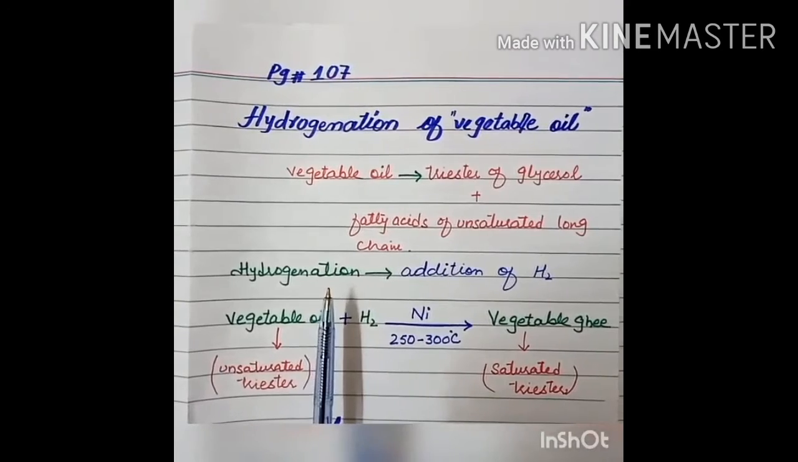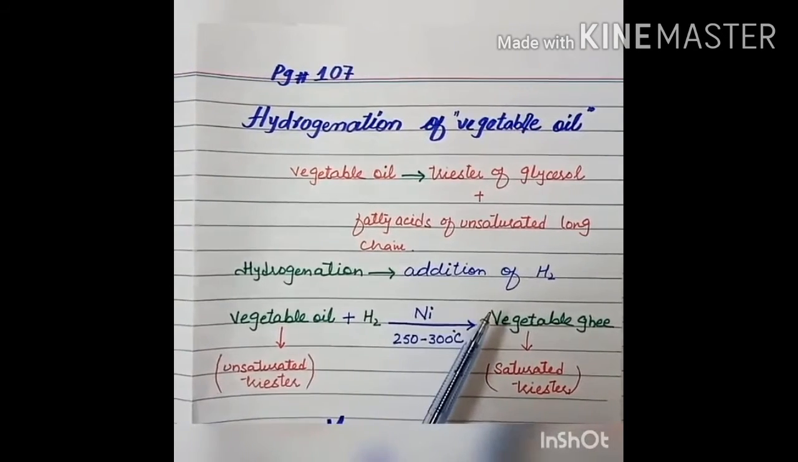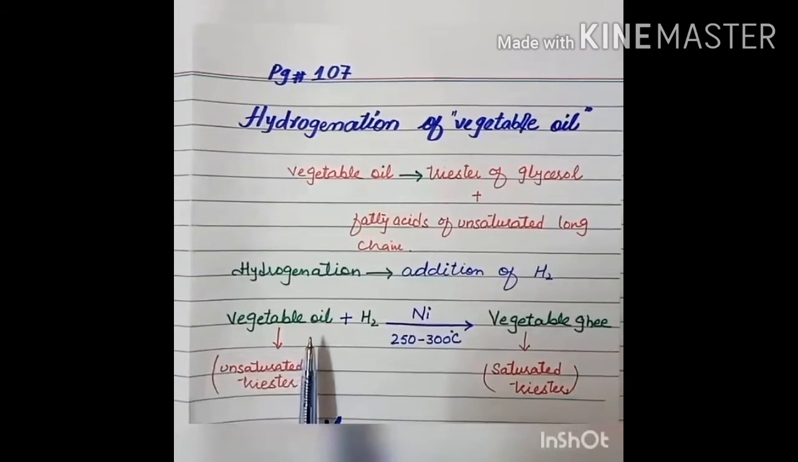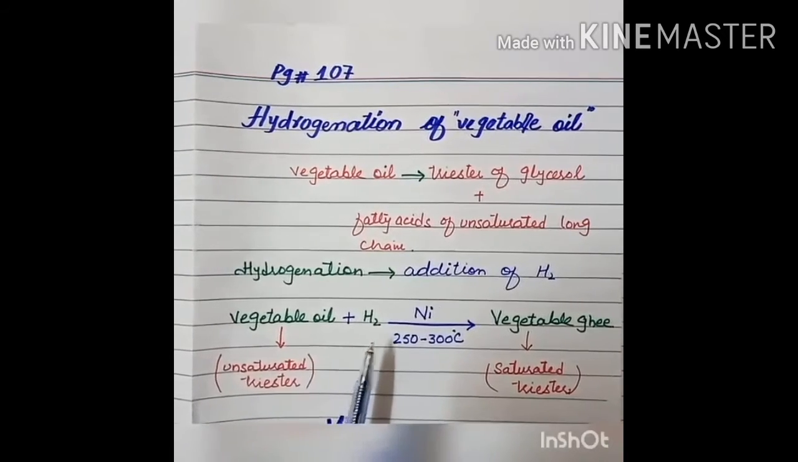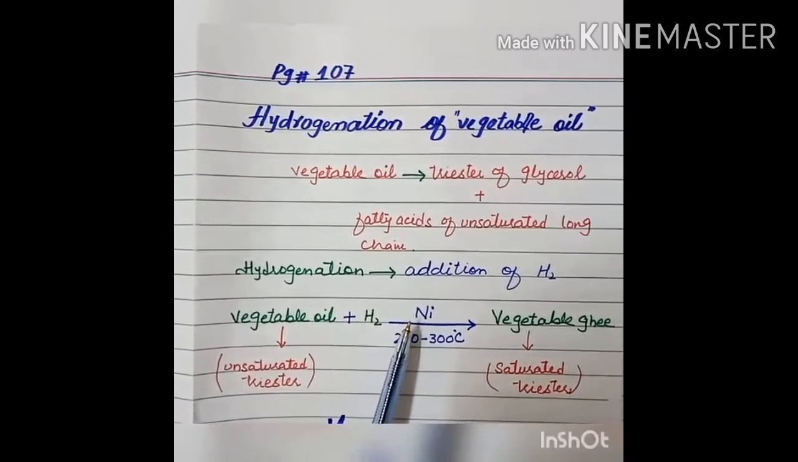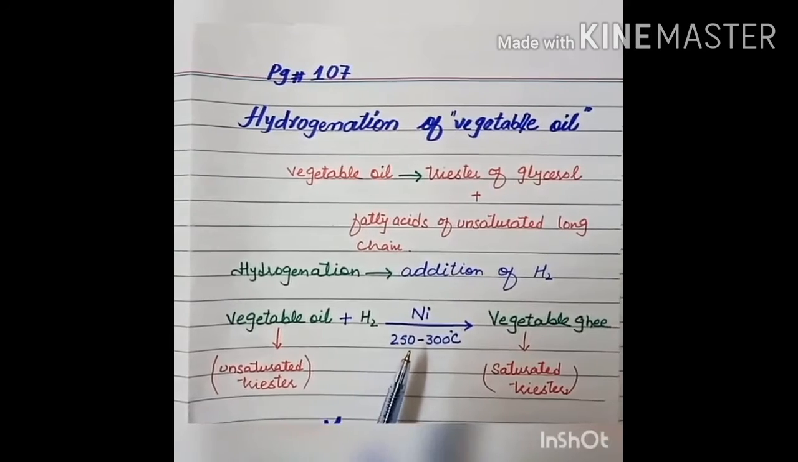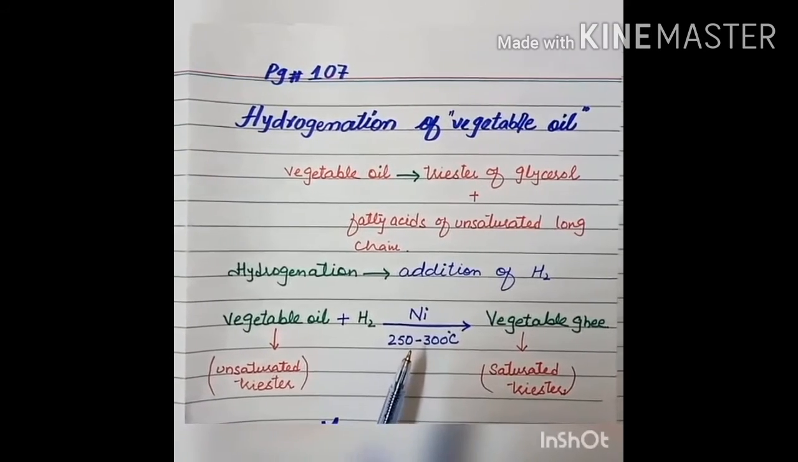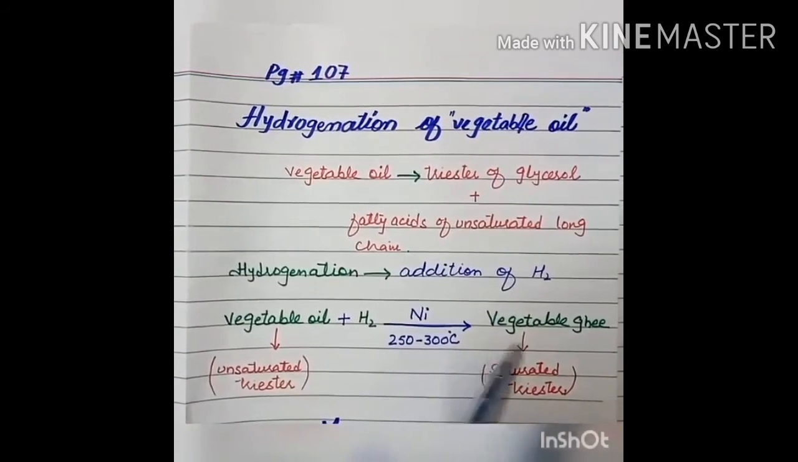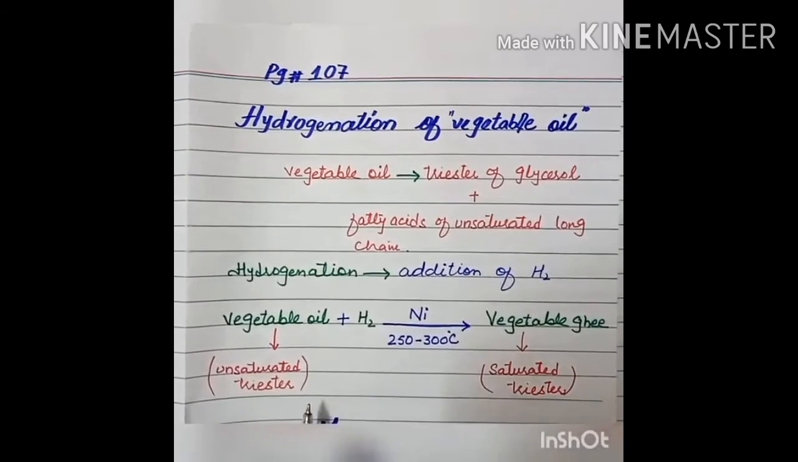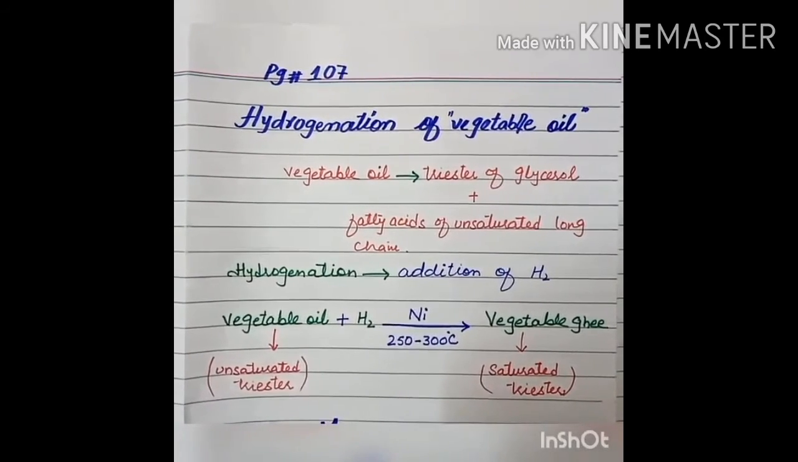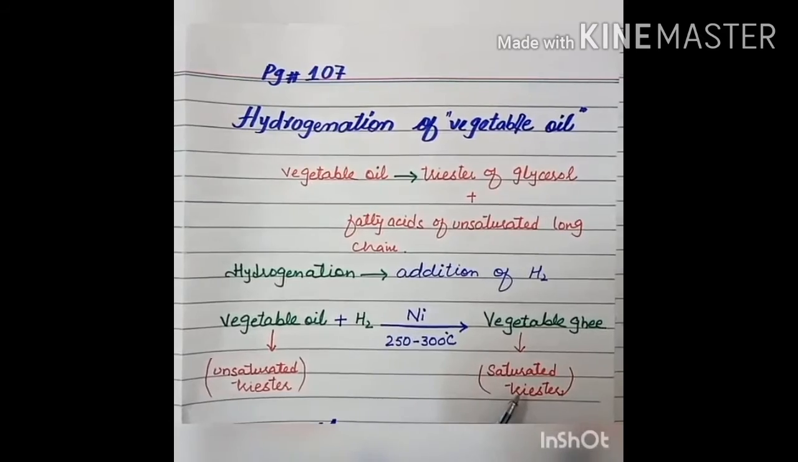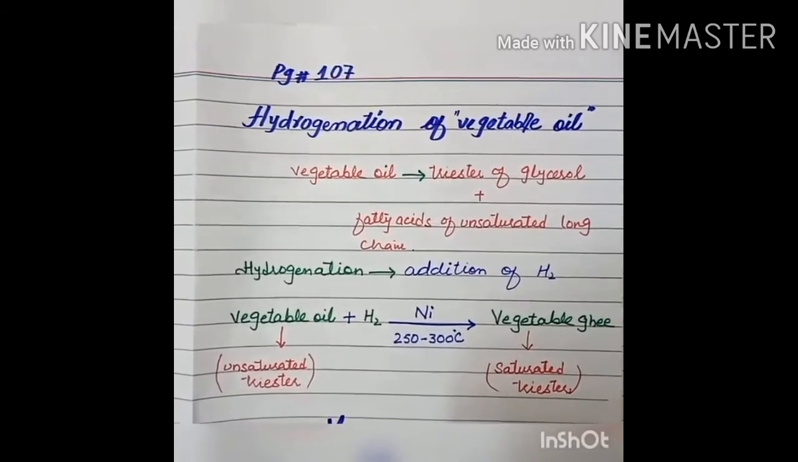As I've told you, hydrogenation is addition of hydrogen. So when hydrogen is added to the vegetable oil in the presence of a nickel catalyst at 250 to 300 degrees centigrade temperature, it is converted into vegetable ghee. Vegetable oil is an unsaturated triester, and vegetable ghee is a saturated triester.